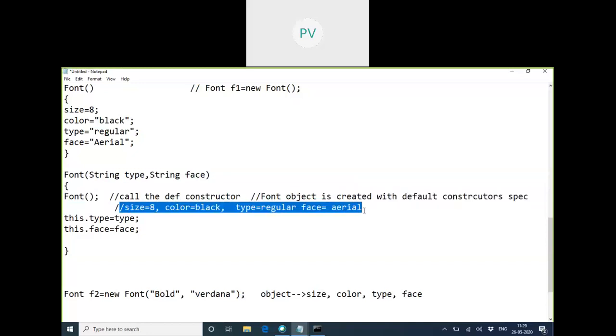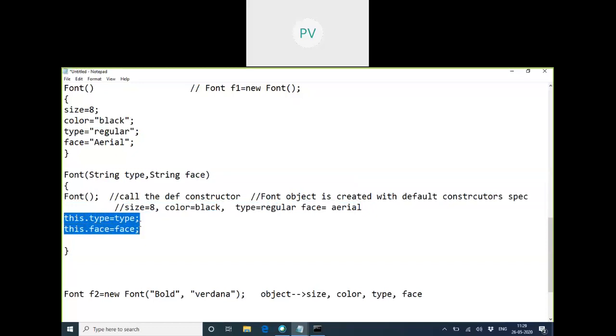Now next, what are we trying to do? We are trying to give the new parameters, whatever I passed now, and copy them back to reinitialize. So this will now change to bold, and the face will change to the new value.